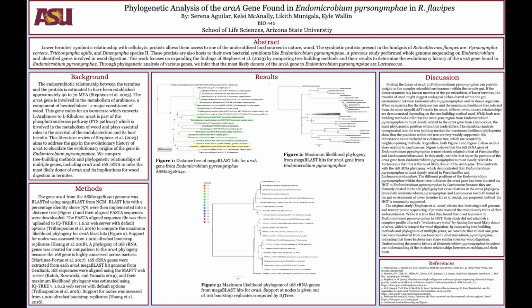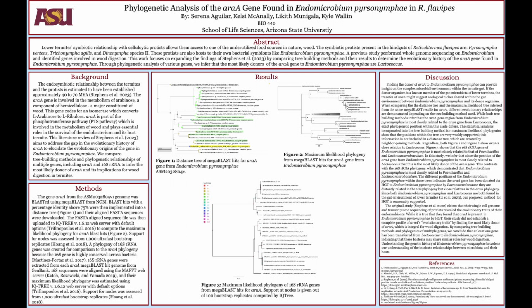And lastly, we generated a phylogeny of a non-protein coding gene that is not from horizontal gene transfer, and we compared that to the ERA-A gene tree. So Figure 3 is a maximum likelihood phylogeny of the 16S rRNA gene from all of the same organisms as the first 2 trees, and we can see that Endomicrobium persinimphae is actually most closely related to Paenibacillus and Lacrimispora anaerobaculum, as opposed to Lactococcus like in the ERA-A gene tree.